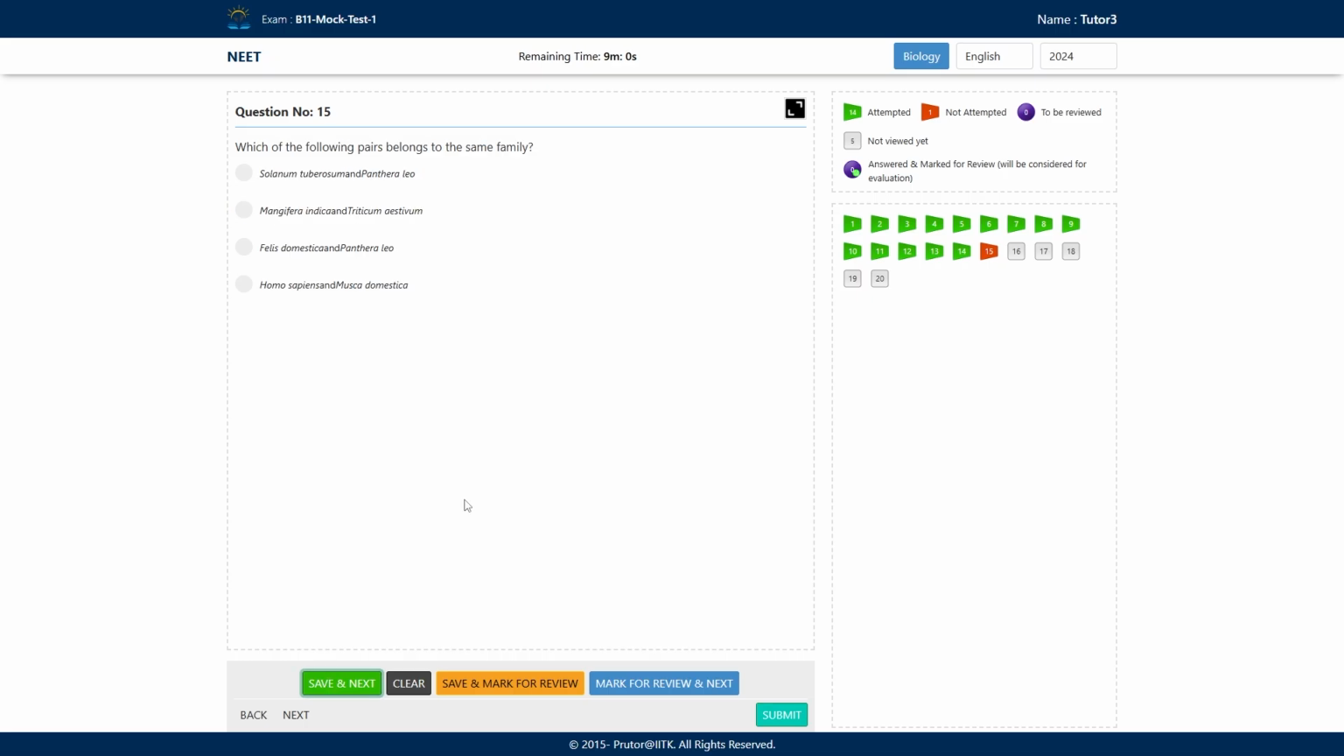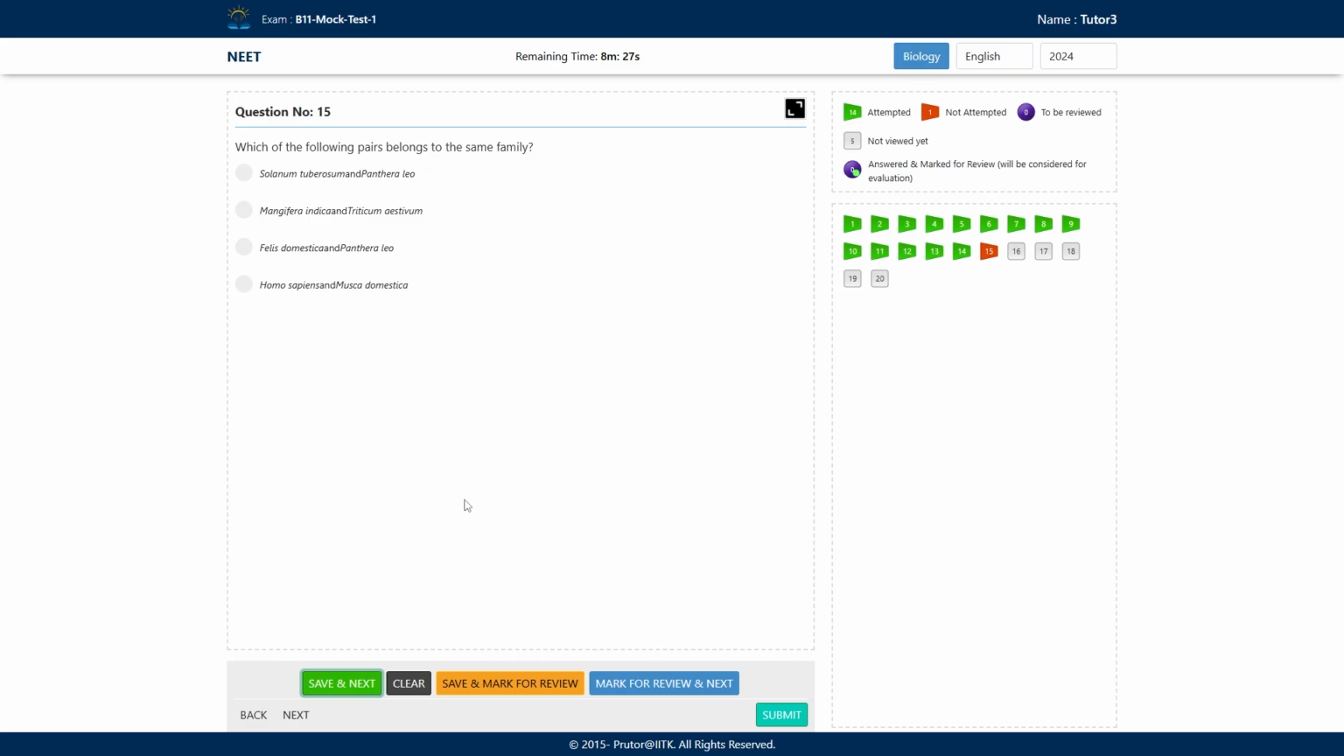Which of the following pairs belong to the same family? A, Solanum tuberosum and Panthera leo. B, Mangifera indica and Triticum aestivum. C, Felis domestica and Panthera leo. And D, Homo sapiens and Musca domestica. So they are asking about the family, right?